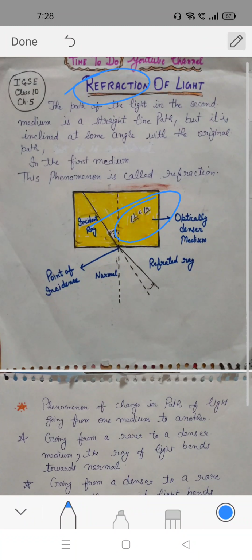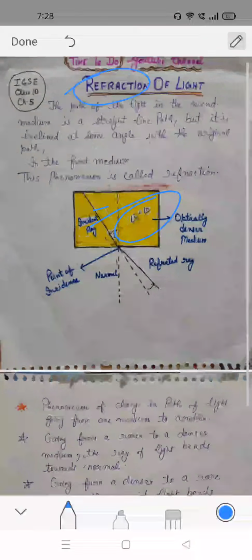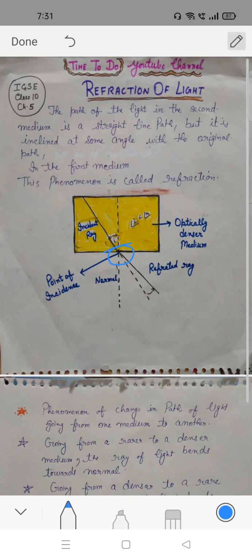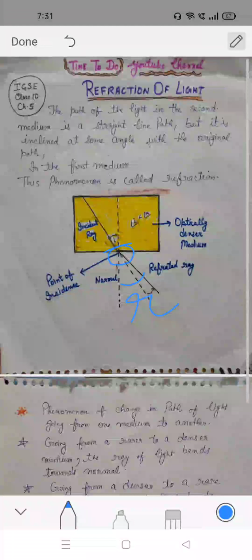According to this figure, the incident ray is traveling in a straight line, but if it enters from a denser medium to a rarer medium, the ray will bend away. This is the point of normal and this is angle R. Here angle I is less than angle R.